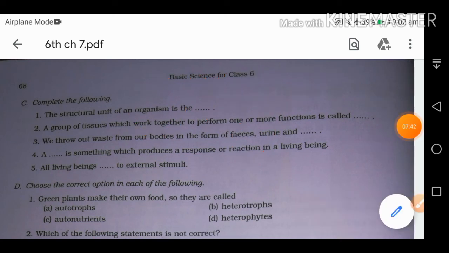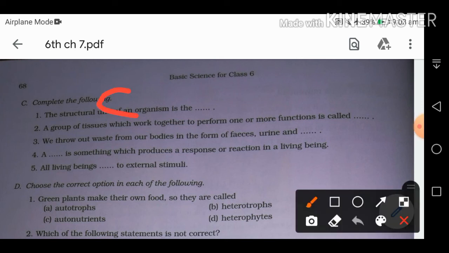Third one, we throw out waste from our bodies in the form of feces, urine and sweat. What is the other method? Sweat. In summers, sweat means pasina. So in summers, we expel more sweat.